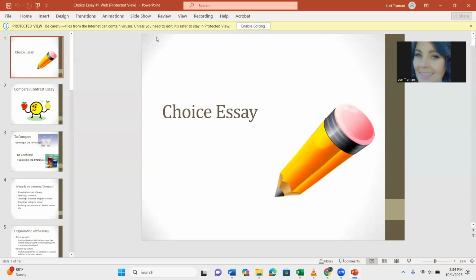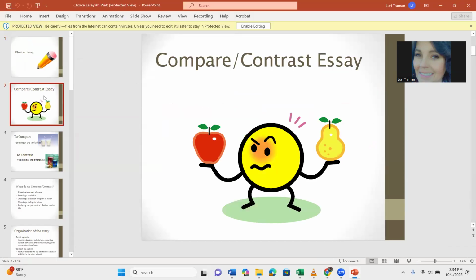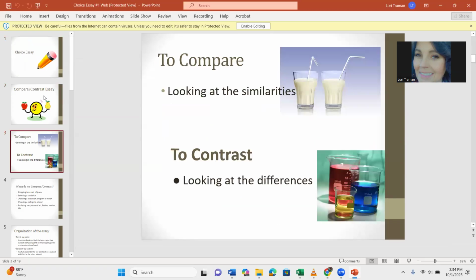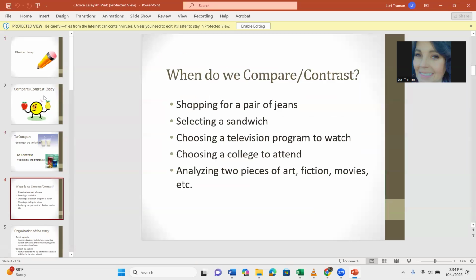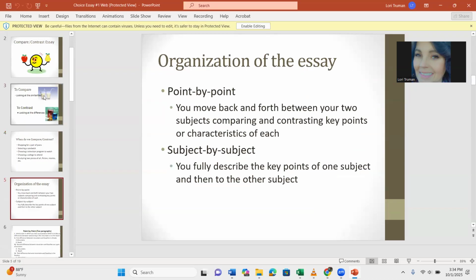All right, the choice essay. Again, comparing, contrasting. Can you compare and contrast? Yes, but compare means to show the similarity. So primarily, you're probably just going to be contrasting. And I've given you some samples, how we use it in everyday life, how it's organized.